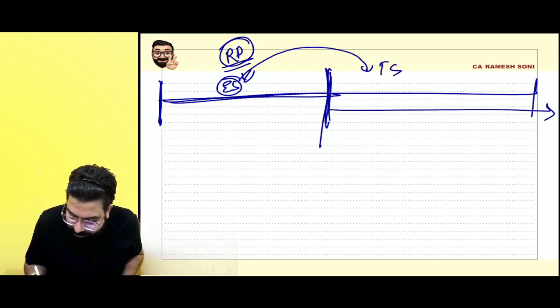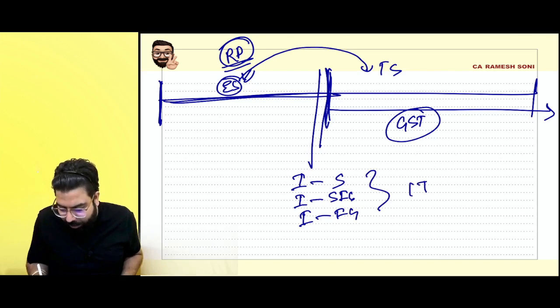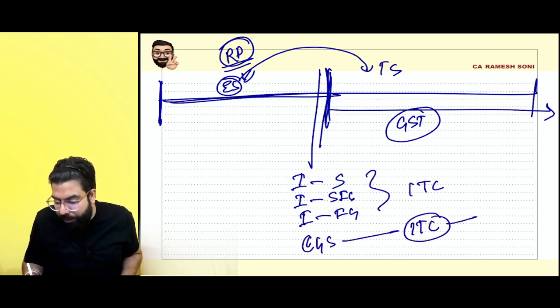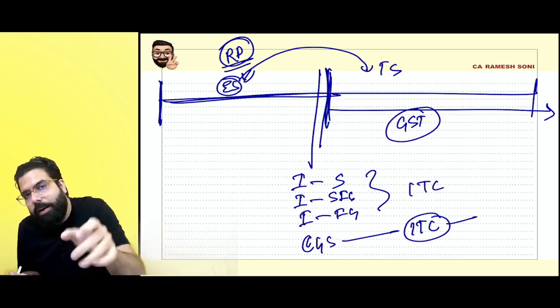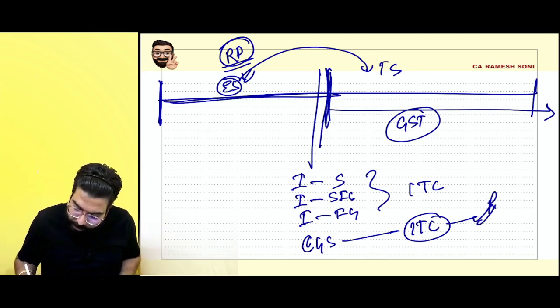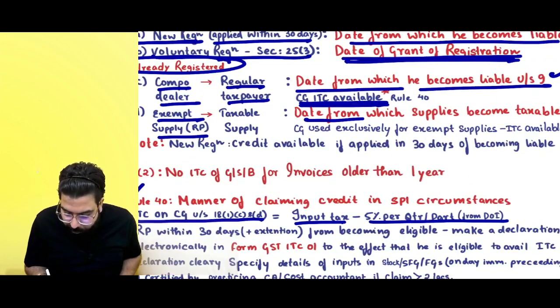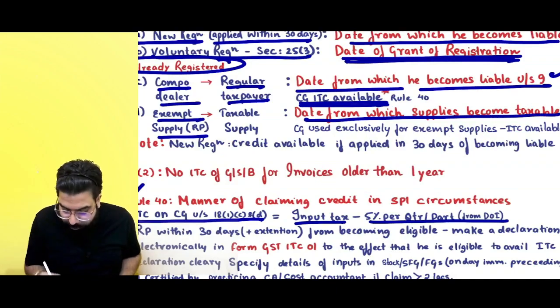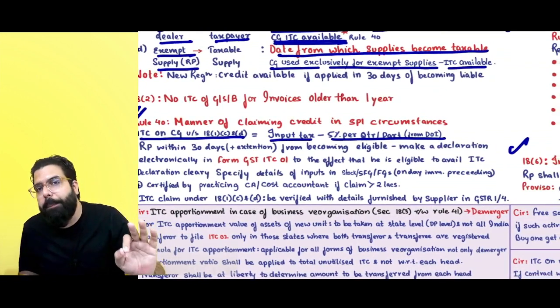From here, you will start charging GST on your supplies. One day prior, input which is there in your stock, input in your semi-finished goods, and input in your finished goods, you can go ahead and take the ITC. Remember always, credit on capital goods also you can take, but that will be reduced. Whatever credit was there, 5% per quarter or part thereof, you have to remove it, and the remaining credit you can take as ITC, reduced by 5% per quarter or part. See over here, everyone: date from which he becomes liable is when supplies become taxable. Capital goods which are used for exempt supply, ITC is available, but again reduced by 5%.